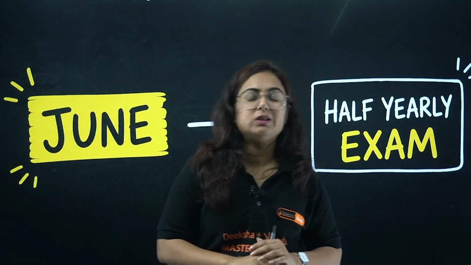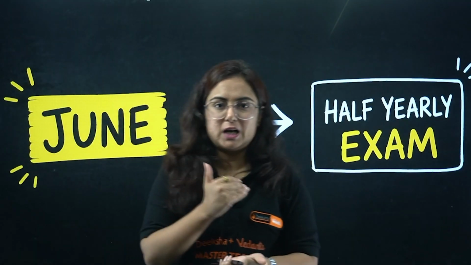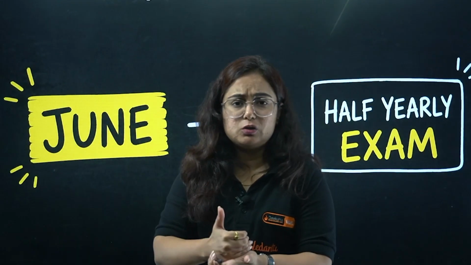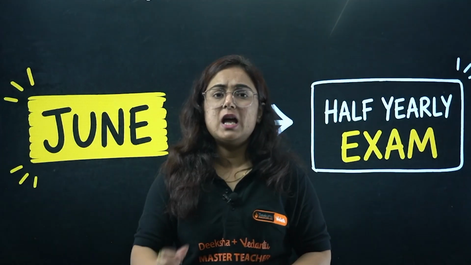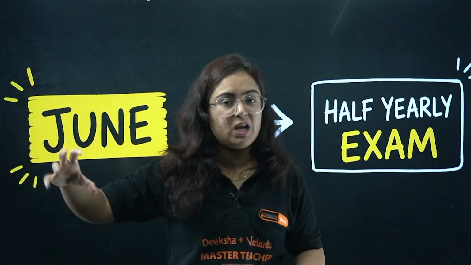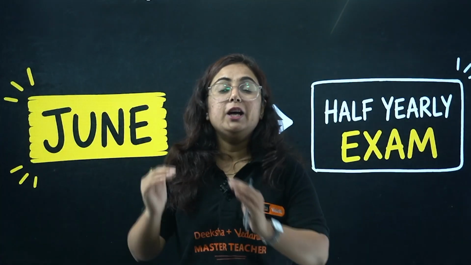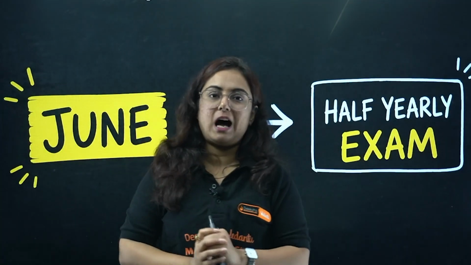Today we are going to decode this perfect June plan, what I call as. We have to start from the month of June, July, August. What we are going to do is, we'll pick the most important subjects, that's maths, science and SST. We'll calculate the total chapters and divide them equally so that you cover the syllabus of your half yearly.